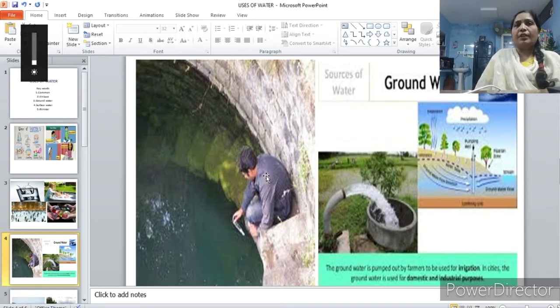Then we'll see what the source for this water is. From where do we get the water? The main source, as you all know, is rain, and the rainwater goes to the ground and forms groundwater. Sometimes the water is available even on the surface of the earth. That's called surface water. The water which we get from underground is known as underground water.